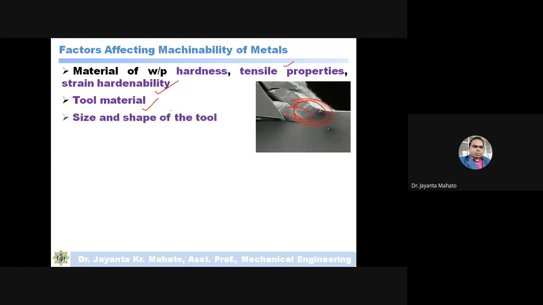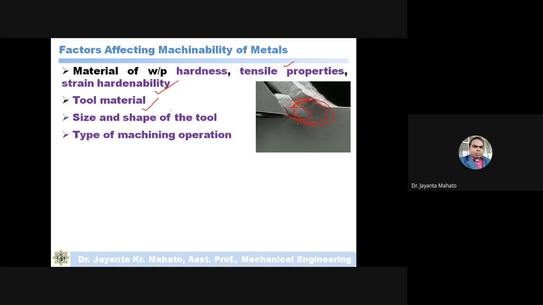Height and shape of the tool means what type of shapes or profile you are using in the tool for machining. Another is the type of machining operation. What type of machining operations are you performing? Are you performing a simple turning operation, or a drilling operation, or a threading operation? So this also affects the machinability.